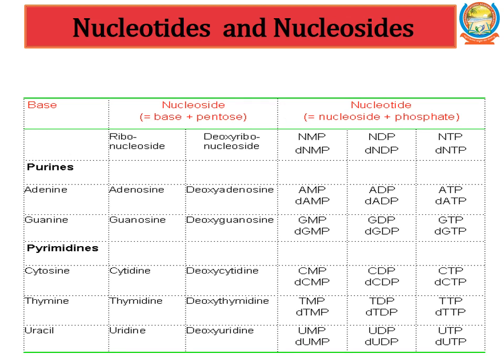Nucleosides of RNA and DNA. In RNA, nucleosides are as follows: adenosine, guanosine, cytidine, and uridine. Nucleosides in DNA: deoxyadenosine, deoxyguanosine, deoxycytidine, and deoxythymidine.